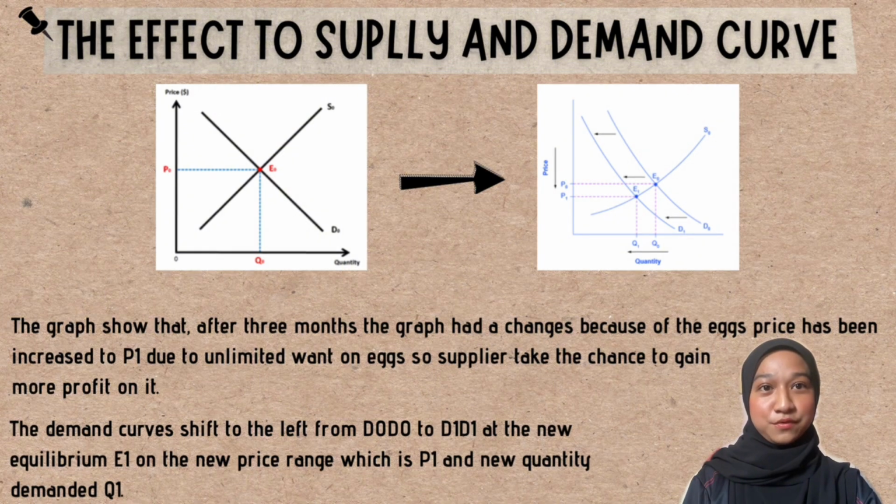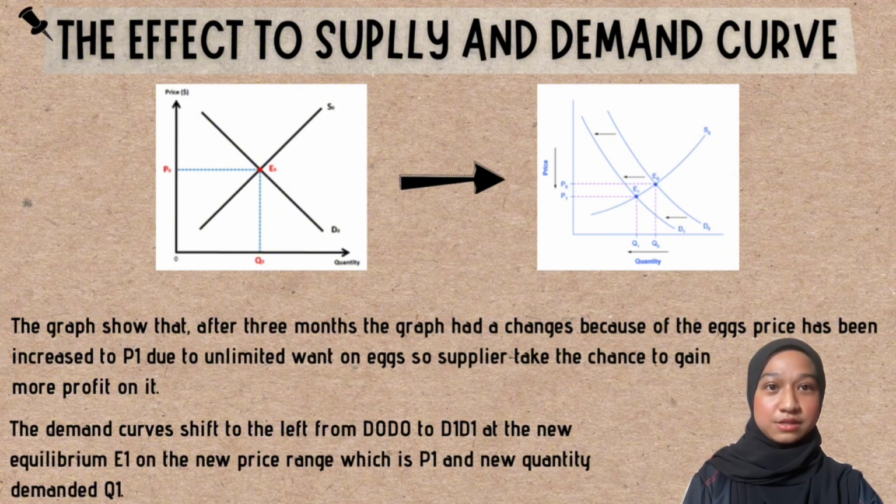Based on the graph above, we can see the original supply curve S0S0 crosses the original demand curve D0D0 at the original equilibrium E0, at the original price P0 and the original quantity demanded Q0. But after 3 months, the graph changed because the egg price increased to P1. From that, the demand curve shifts to the left from D0D0 to D1D1 at the new price, P1, and the new quantity demanded, Q1.